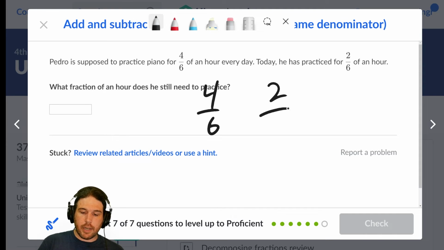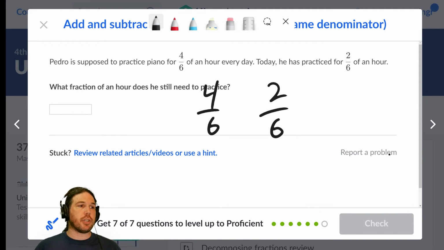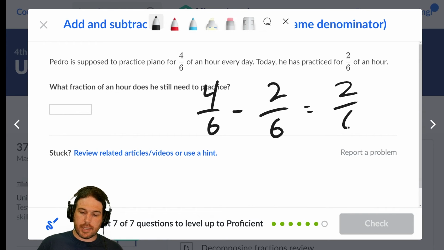Anyway, the fact of the matter is, if he's supposed to do it for 4/6, he's already done it for 2/6. The only question is, are we adding or subtracting these two values? Well, he's already done 2. It's not that he has to do 4 and then do 2 more. It's that he has to do 4, but he's already done 2 of them. We are subtracting, and he has 2/6 of an hour left to go.